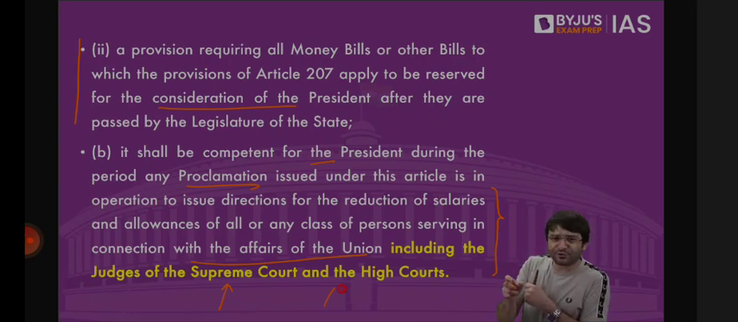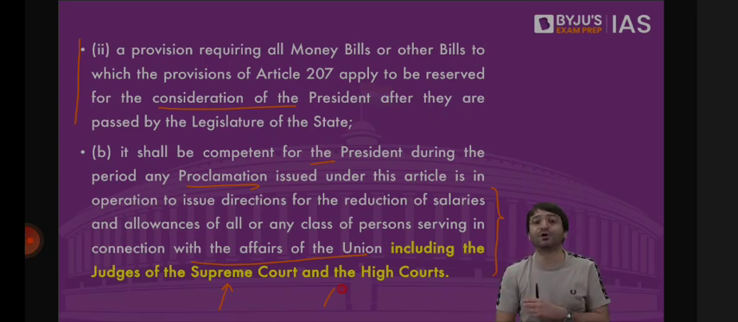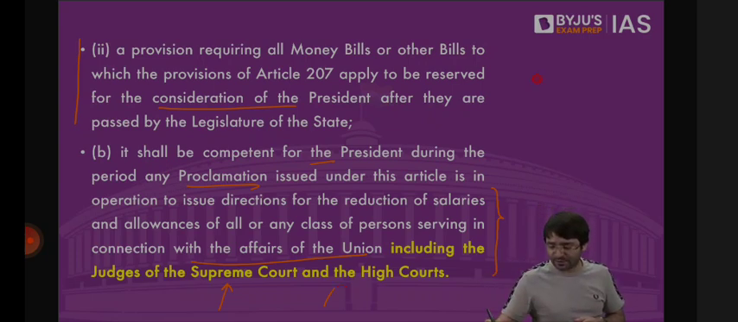During financial emergency, the center will ask all the states that whenever you pass a money bill, the governor should reserve that for the consideration of the president. The center will issue directives to the state that don't spend extravagantly, lavishly, be considerate in your spending, control your expenses, observe the canons of financial propriety. That's what we call austerity measures. These austerity measures should be practiced and followed. That is financial emergency. And that completes our discussion on emergency provisions.